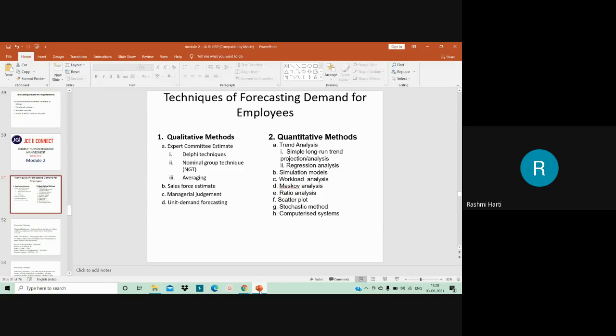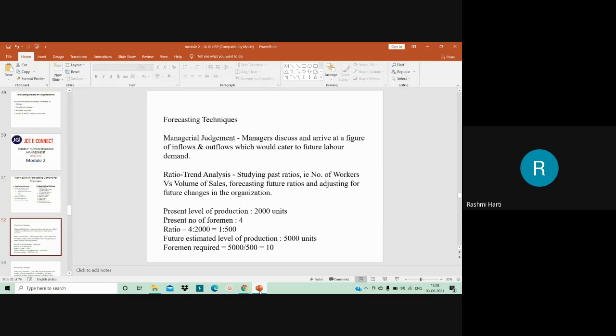Okay. So these are various techniques for forecasting demand for employees. Okay. So here, managerial judgment, basically if you see ratio trend analysis here, studying past ratios, right? Number of workers versus volume of sales. Okay. So here present level of production was 2000 units. Present number of foremen was 4. At present 2000 units production happens, and four foremen are there to produce these 2000 units. Okay. So ratio is 4 is to 2000. That is 1 is to 500.